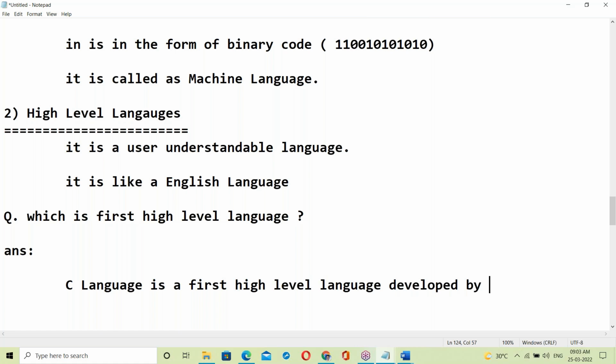whom? Anyone idea? Who has developed C language? C language is the first high level language, developed by whom? No idea? Okay, no issue. Yes, Dennis Ritchie, in the year 1972.